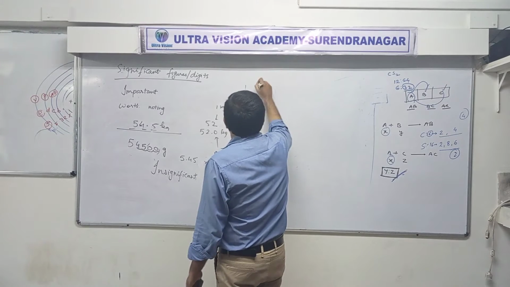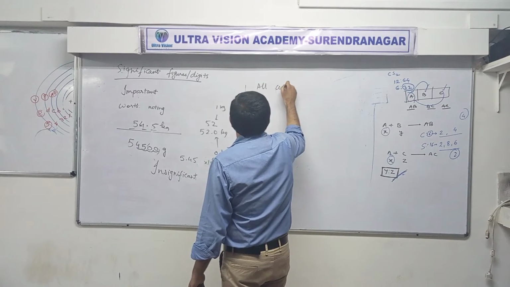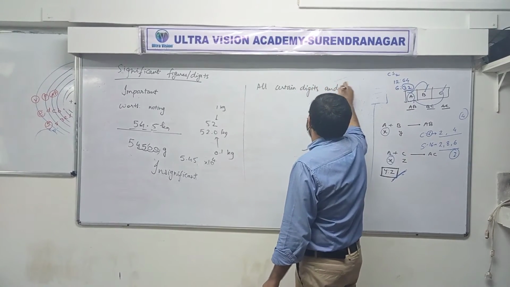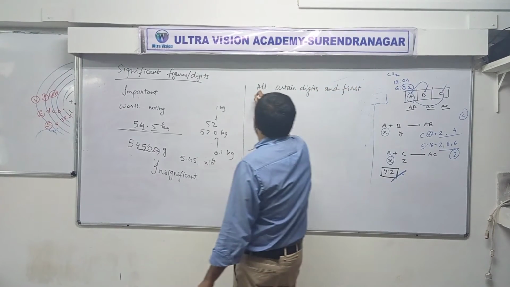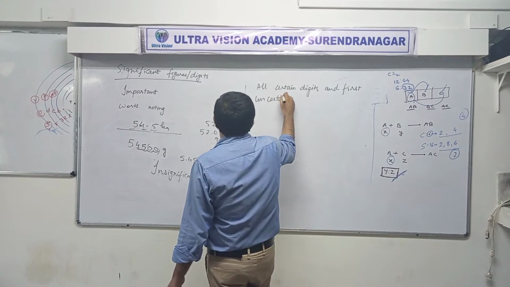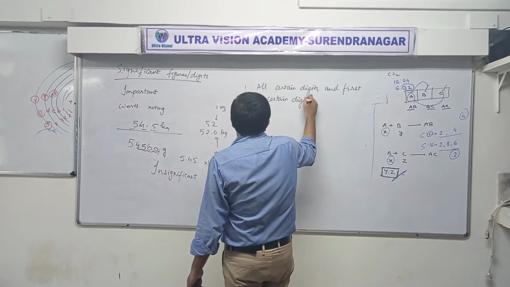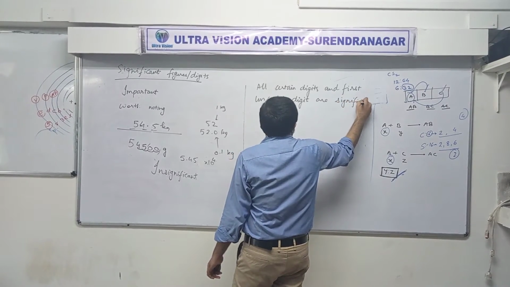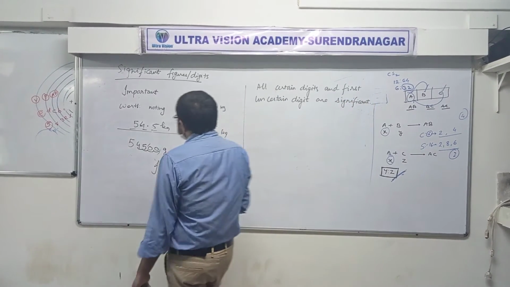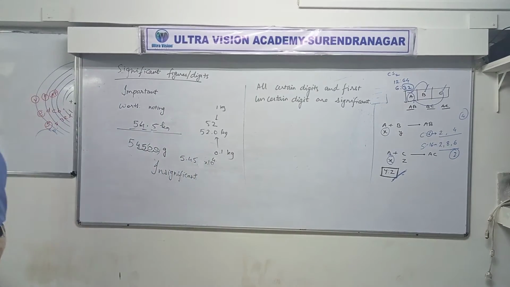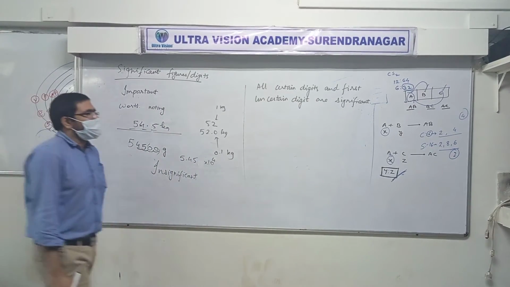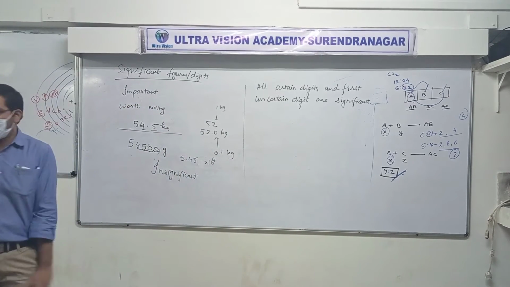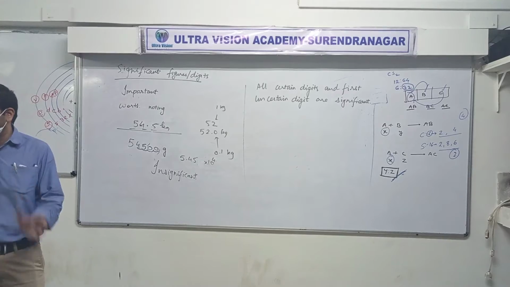Okay? Right. Now let's write the proper meaning of the word significant according to physics. Significant digits: all certain digits and first uncertain digit are significant. All certain digits and first uncertain digit. Do you remember that word uncertainty?